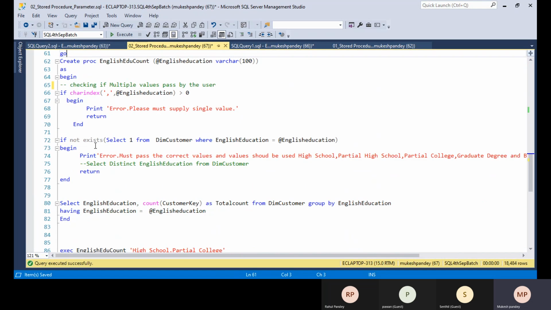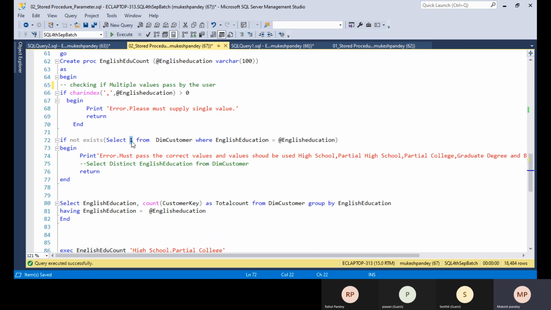Okay, so IF NOT EXISTS means SELECT 1 FROM DimCustomer WHERE EnglishEducation equals the EnglishEducation value passed in. From the performance point of view, I use 1. You can also use the star, but if we have millions of records or a large number of columns in the database, performance will go down.